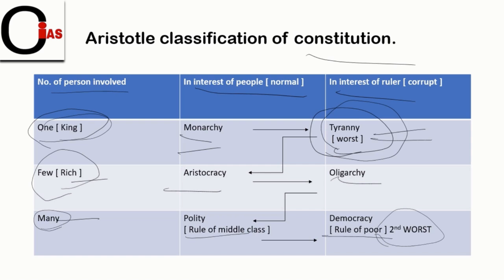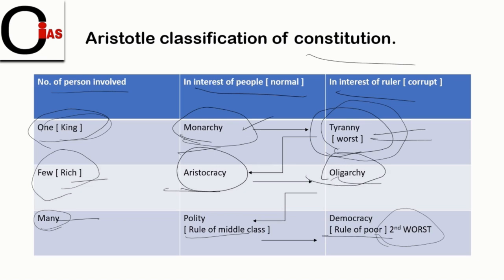But when it works for the welfare of the people, it is a good form of government, but not the best in practice. Now if you look at aristocracy, which is the rule of few, the rich, the rule of the rich is good because few people rule and they can also contribute to the betterment of society. So the rule of the rich is good here. But if it perverts towards oligarchy, it is not good for society.